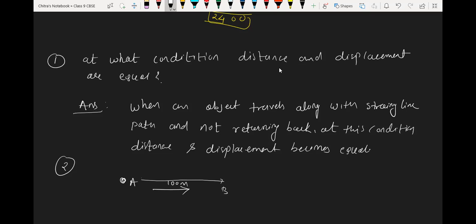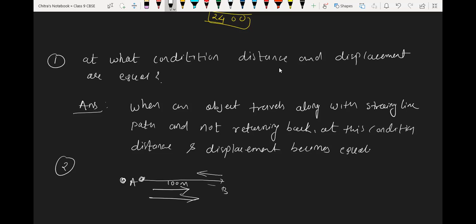The car travels from A to B in a straight line path and again comes back from B to A, again in a straight line path. But when it returns back, the object reaches the same position, and at that time displacement becomes 0. That's why I have written here that the object must not return back. It has to travel only in one direction.